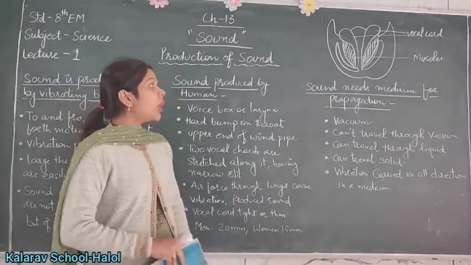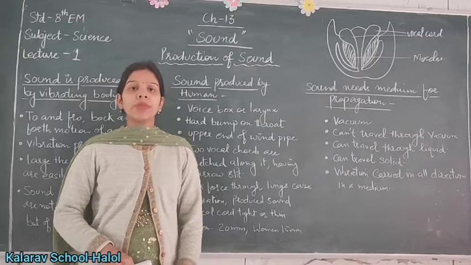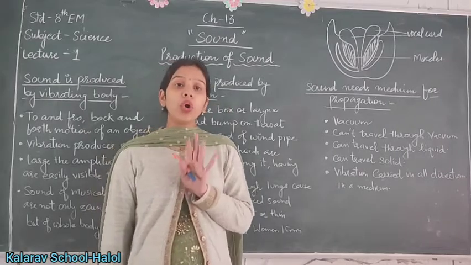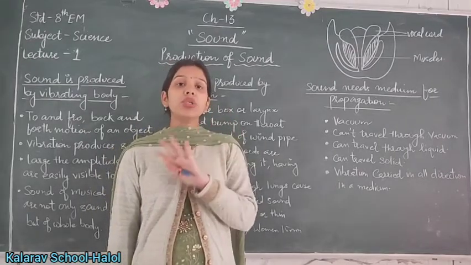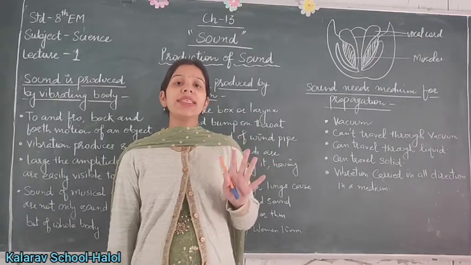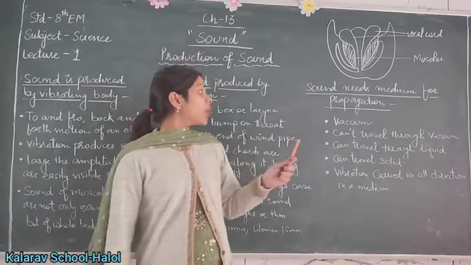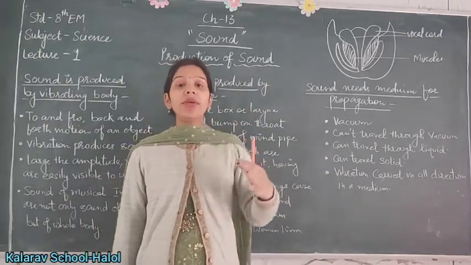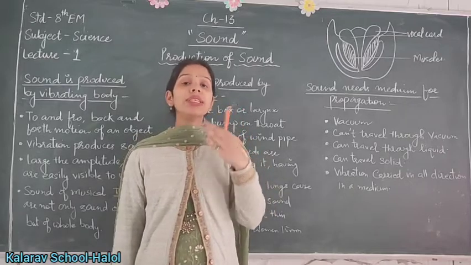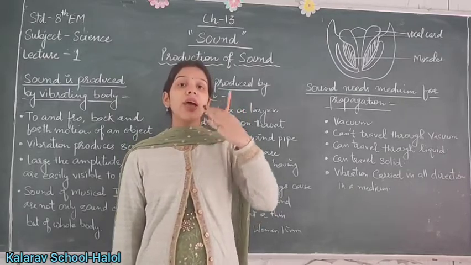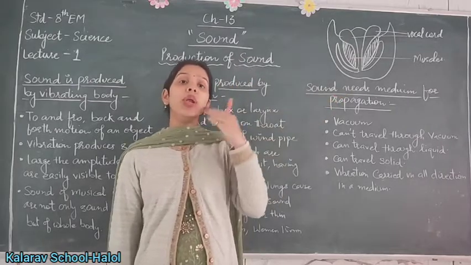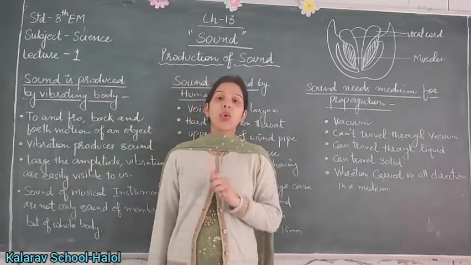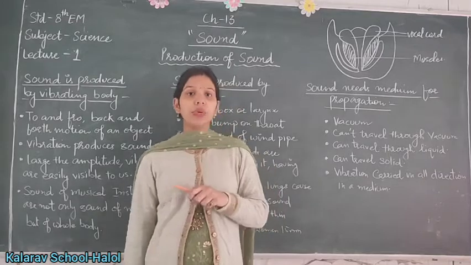Next, sound needs a medium for propagation. The place where there is no air is called a vacuum. Anywhere there is no presence of air, that place is called a vacuum. Sound can't travel through a vacuum, which means it needs a medium for propagation. How we send our voice to another person is only possible by means of a certain medium. So a medium is required for the propagation of sound.